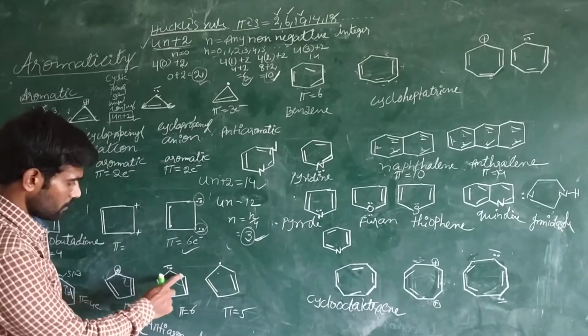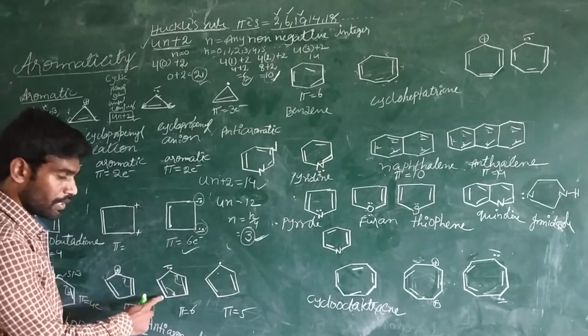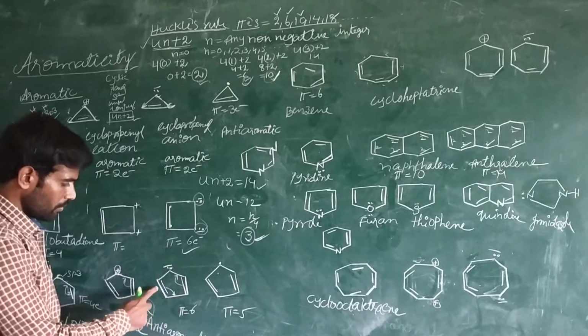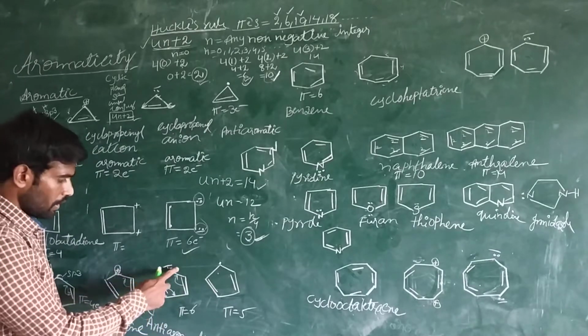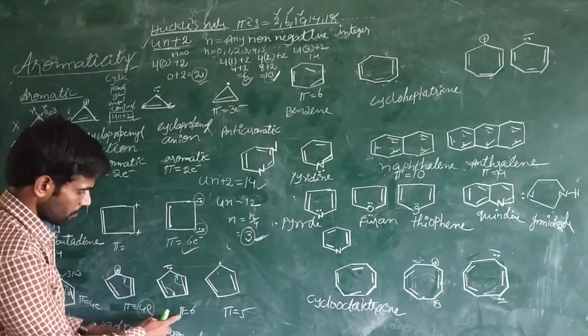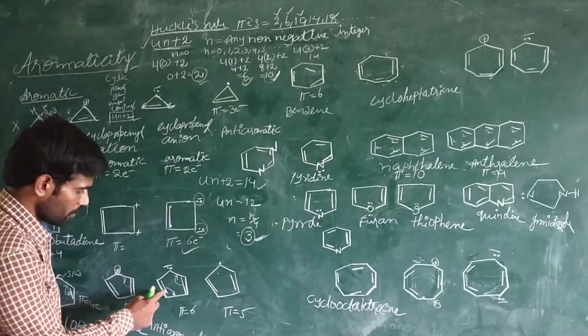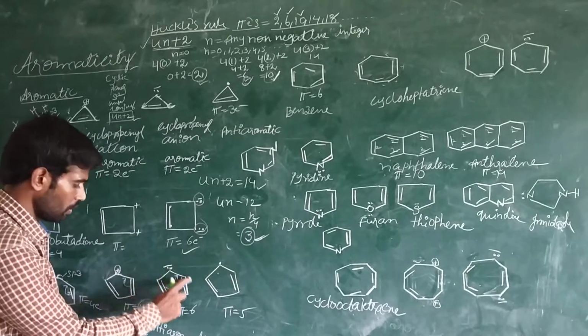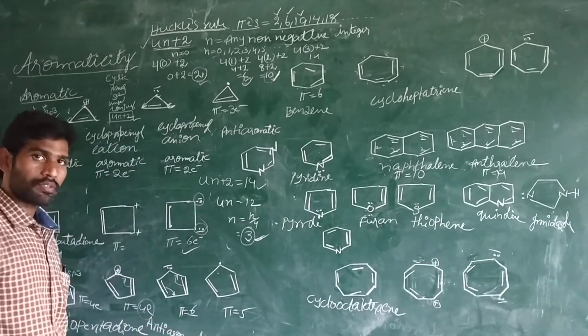Every carbon atom is sp2 hybridized, and the number of electrons also satisfies Hückel's rule, because this is 2 electrons, this 2 electrons, and this 2 electrons. Total 6 pi electrons.